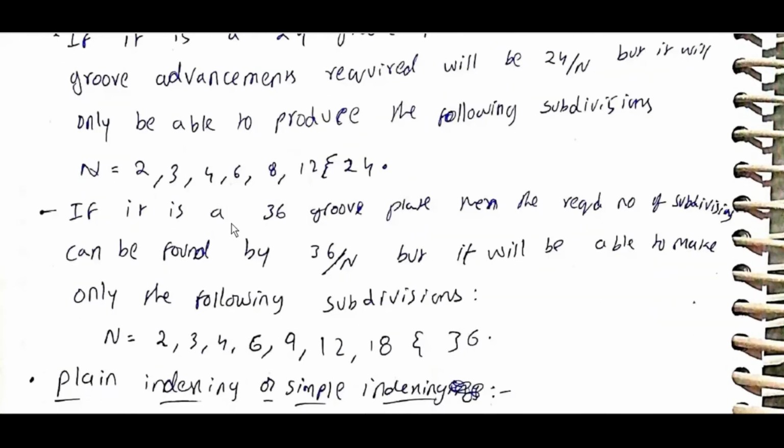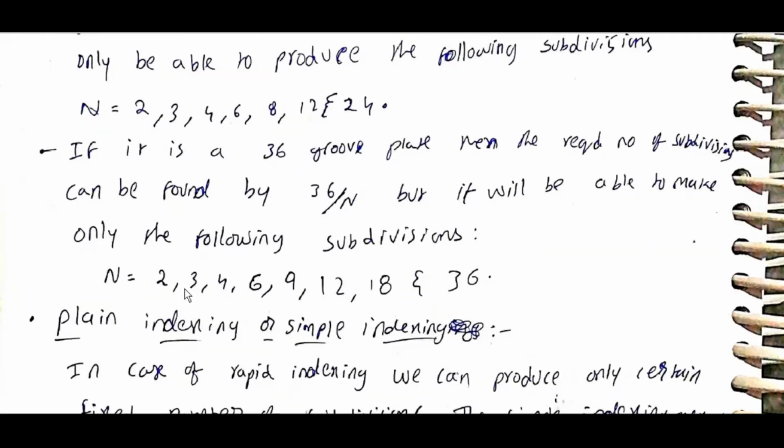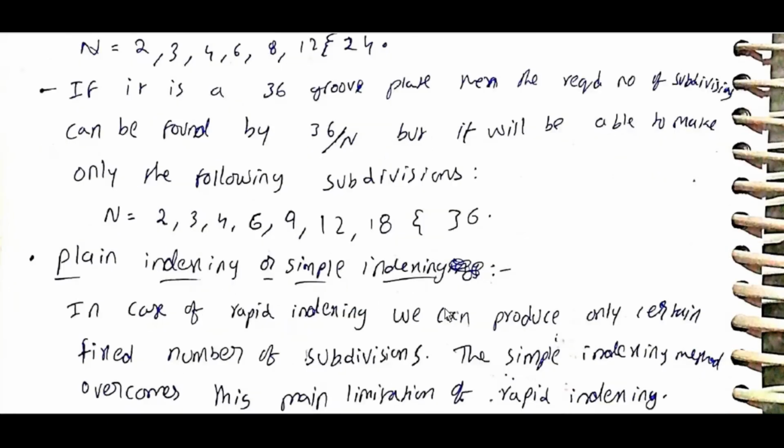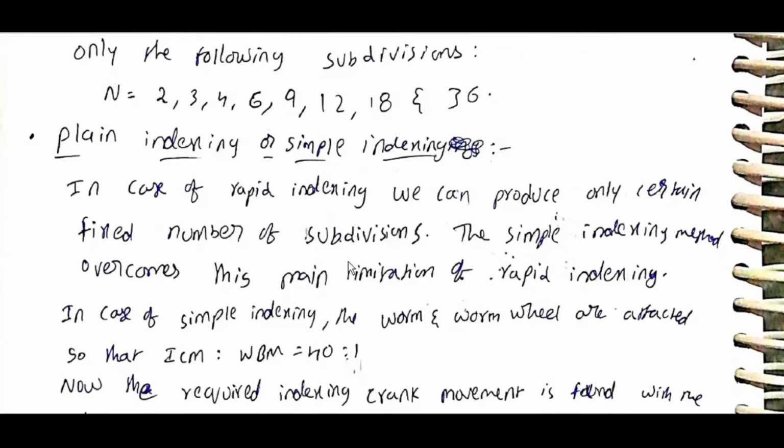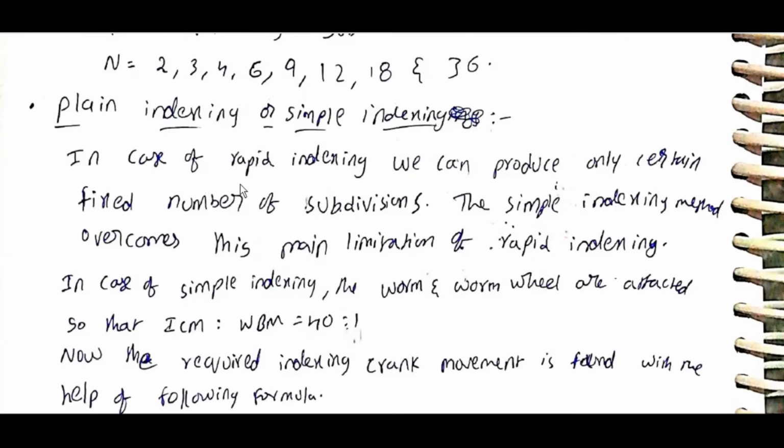If it is a 36 groove plate, then the required number of subdivisions can be found by 36 by n, but it will be able to make only the following subdivisions: n is equal to 2, 3, 4, 6, 9, 12, 18, 36. Plain indexing or simple indexing. In case of rapid indexing, we can produce only certain fixed number of subdivisions.